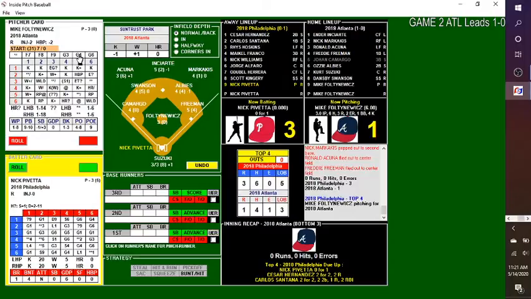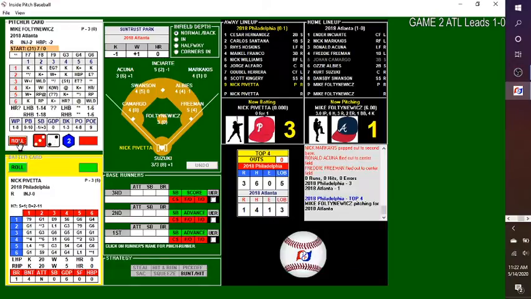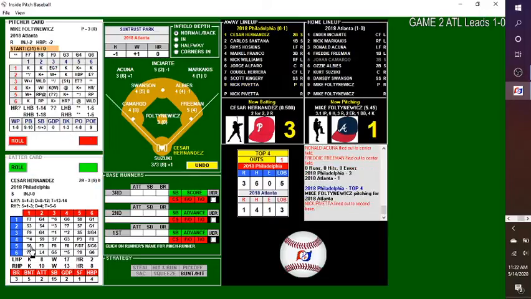No runs, no hits, no errors for Atlanta as we're headed to the top of the 4th. Fulton-Newix, this might be his last inning of work, unless he can calm it down. Error check if it's on the ground. This one, liner right at Albies. He makes the grab, and that's out number 1. Cesar Hernandez, who's 2 for 2, and he's scored both times thanks to the bat of Carlos Santana.